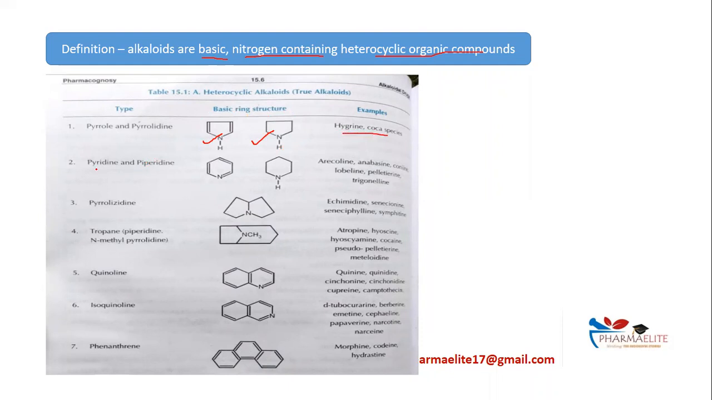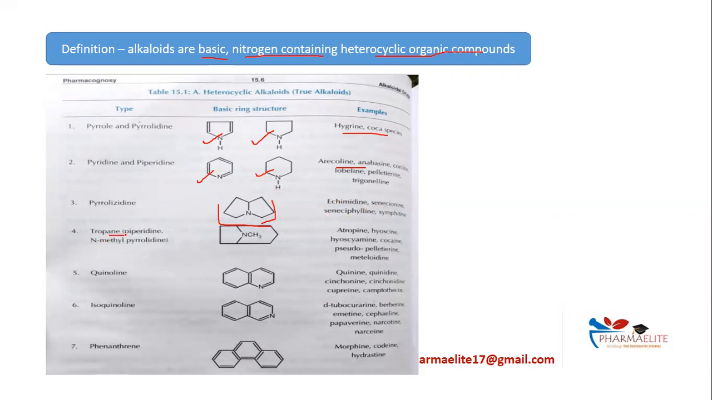Next is pyridine and piperidine ring containing. This is a pyridine ring. We all know the structure of pyridine ring, and this is a piperidine ring. The examples for this are arecoline, anabasine, coniine, lobeline. A few common ones you can remember. Next is pyrrolizidine. This is the structure of pyrrolizidine. The examples are echimidine, senecionine, seneciphylline, symphytine. Not that important as compared to the others.